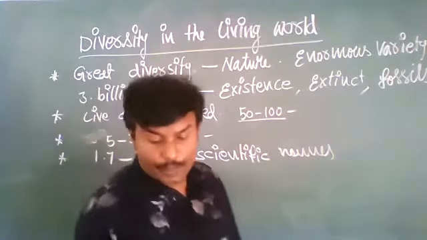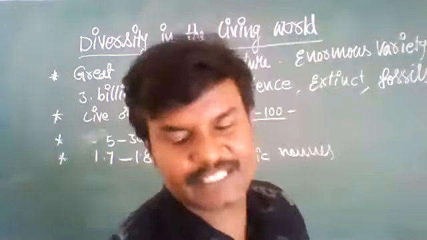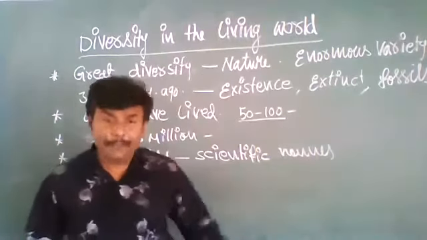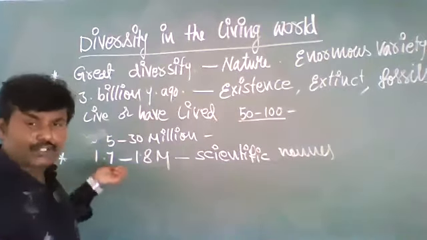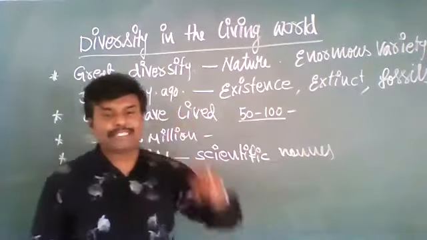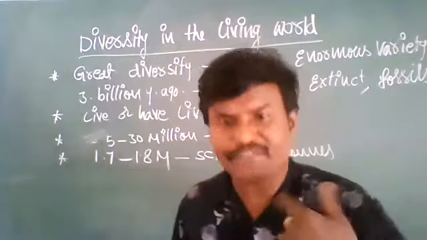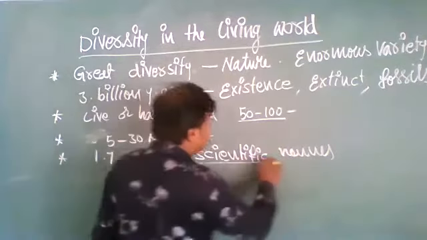Approximately, exactly we don't know, about 1.7 to 1.8 million species recently have been classified and given scientific names.